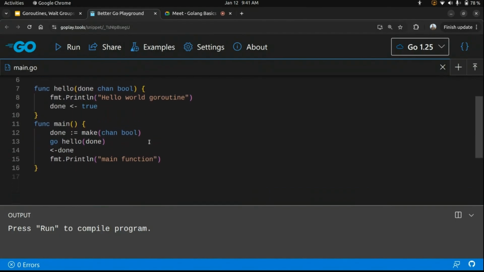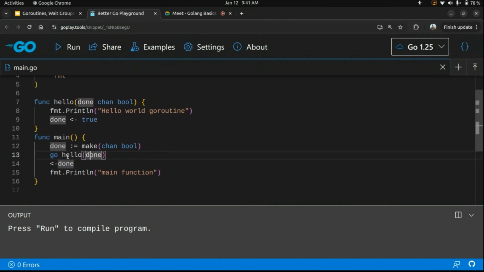I'm declaring one channel which is named done, and its type is boolean. In the previous syntax, we saw a channel of data type int. So this is a channel of data type bool. At line number 13, I am spawning one Go routine and passing that channel to that function. What this function does is it accepts one channel of type bool.